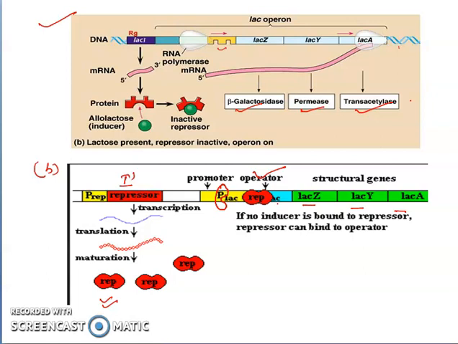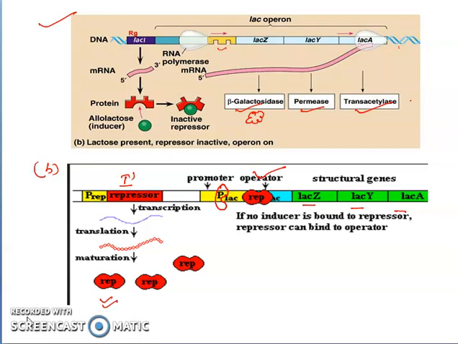Now we will understand what is inducible expression and what is constitutive expression. Inducible expression means the thing which is induced. Here in the first condition, this is the inducible expression because allolactose is inducing the formation of mRNA, and after the mRNA is produced, the proteins will be produced. So it is the inducible system.